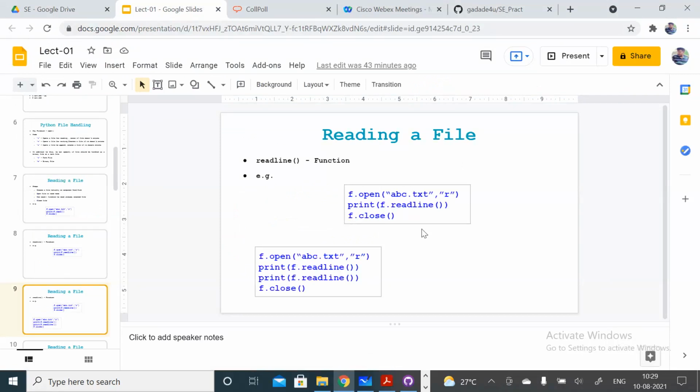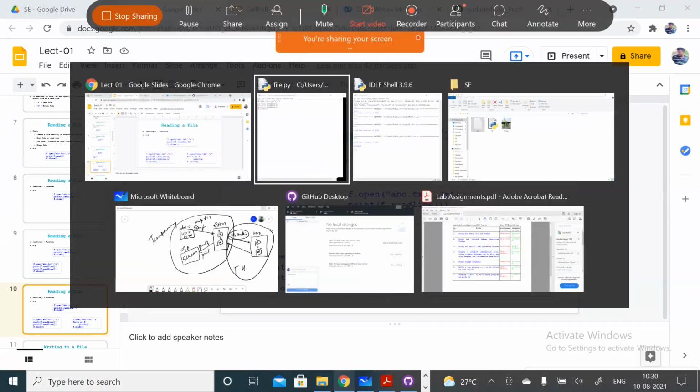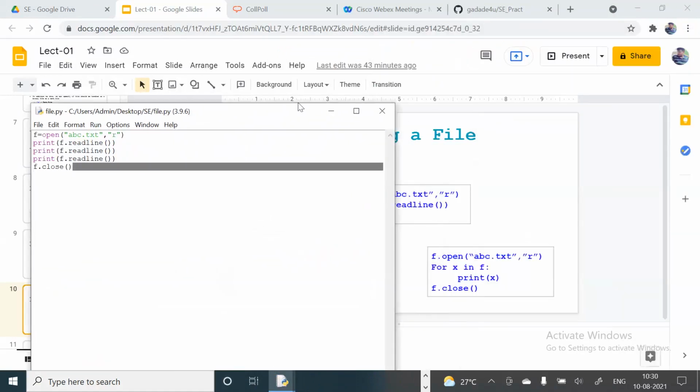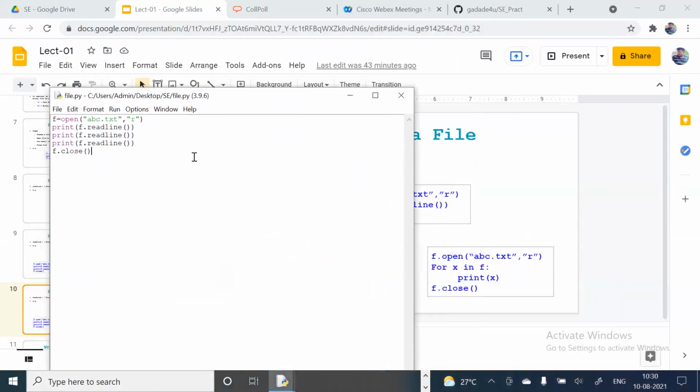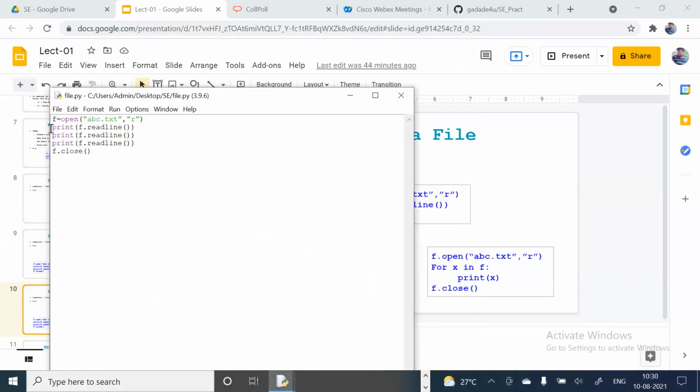What we can do here, I already told you. Now we can use a for loop for that also. Using a for loop you can print the entire file or all the lines. I'll just delete this part.